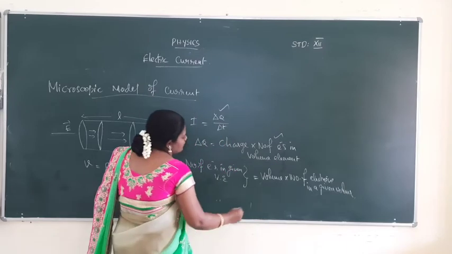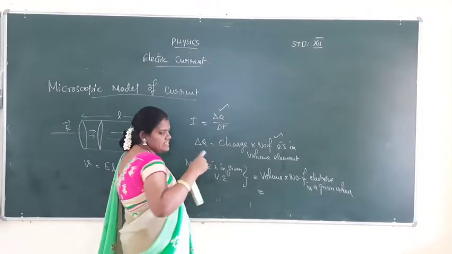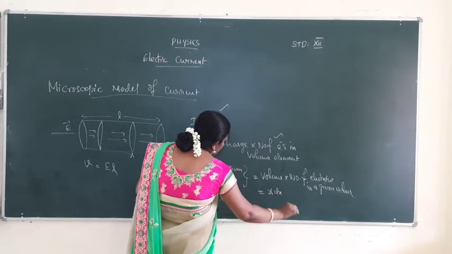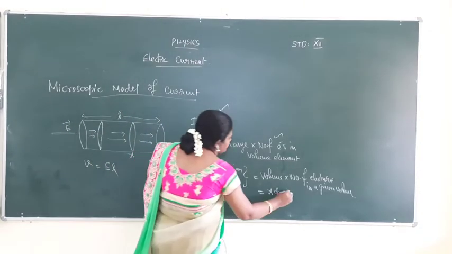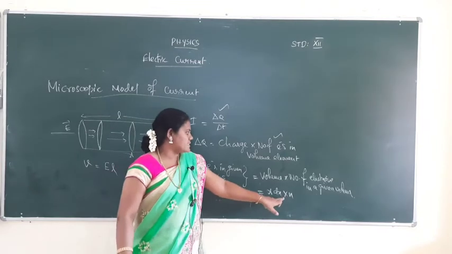Normally volume is length into area. So the area is A, the length is dx, so A dx into n. So the number of electrons in the given volume is A dx into n.